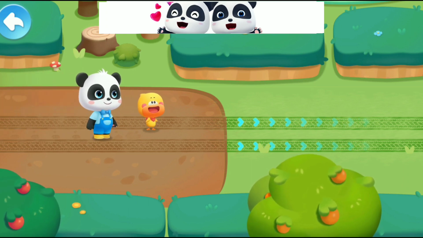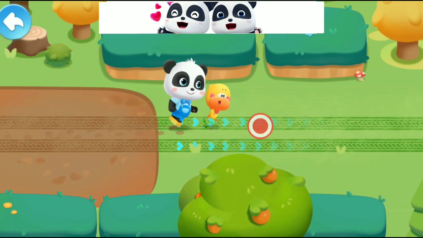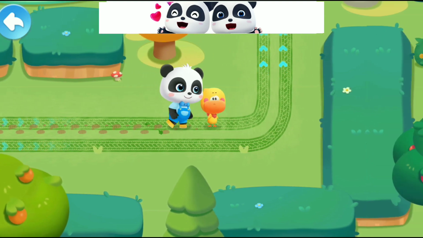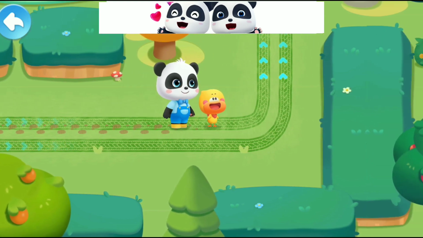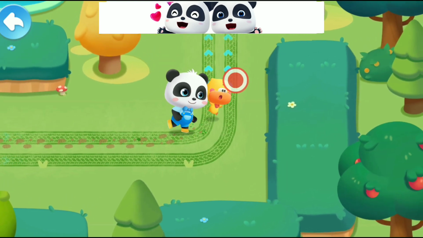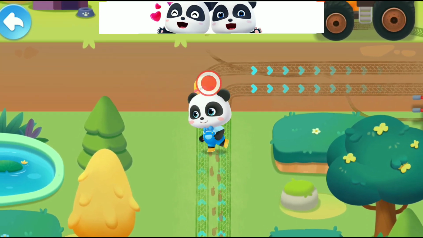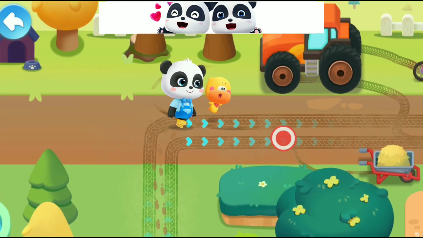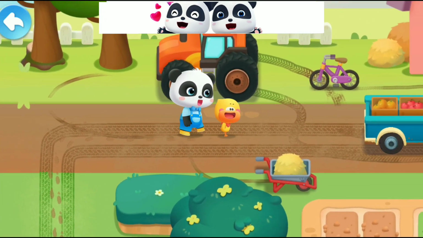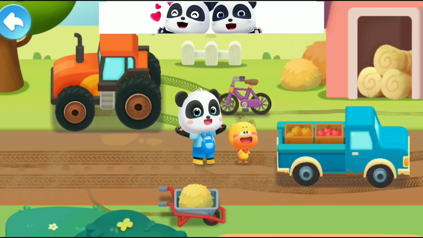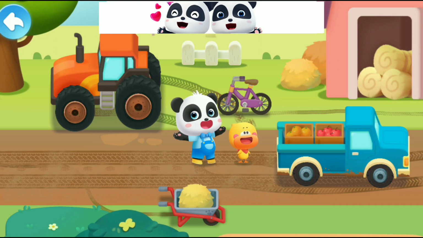Kids, let's follow the footprints. Whose footprints are these? Are they from ants or snakes? We can find it as long as we follow the footprints. These secret footprints belong to the car wheels. Let's take a look. What are the wheels here?